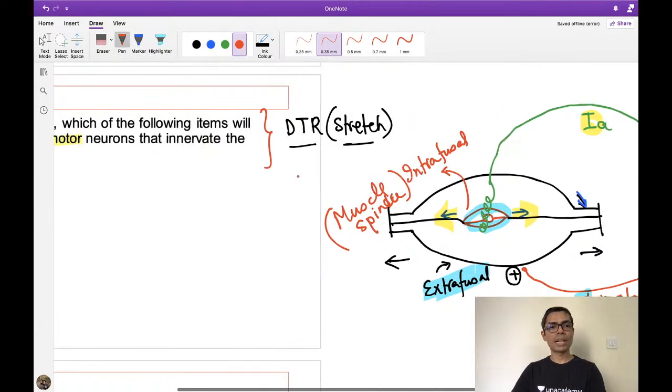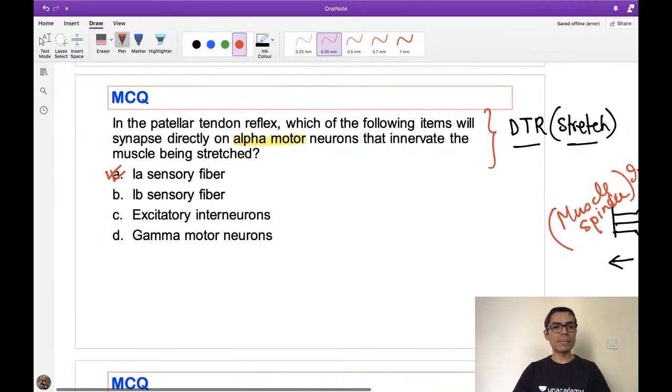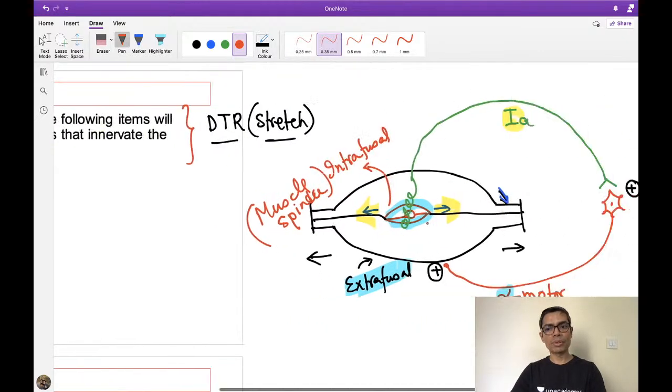Now look at the question once again: in the patellar tendon reflex, which of the following items synapses directly on the alpha motor neuron that innervates the muscle being stretched? So the alpha motor neuron of the same muscle. Which neuron? That is the 1A sensory fiber. The 1B sensory fiber is from a different neuron. And the gamma motor neuron, some of you may answer gamma motor neuron.